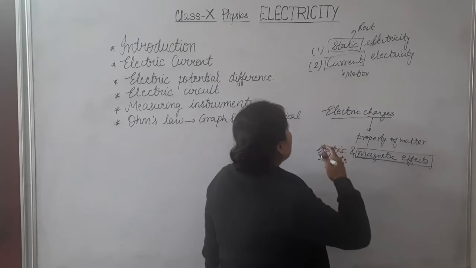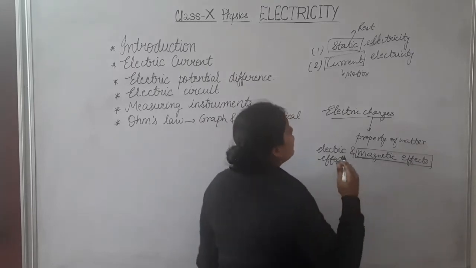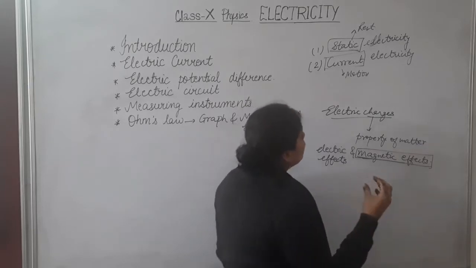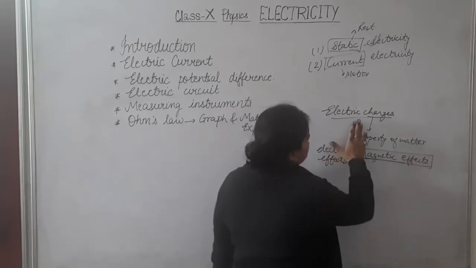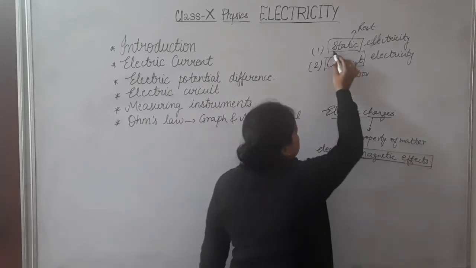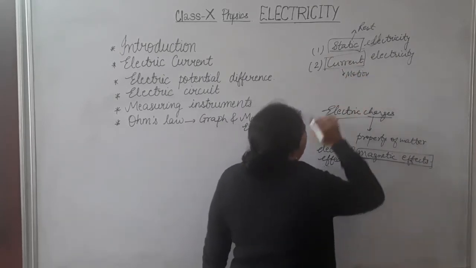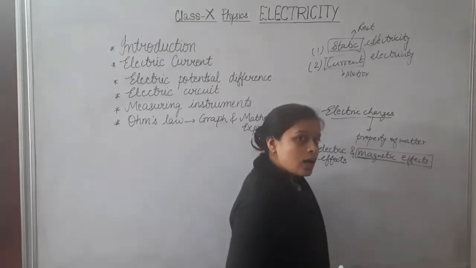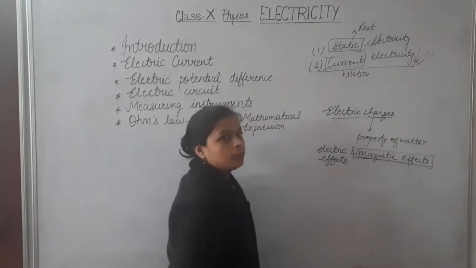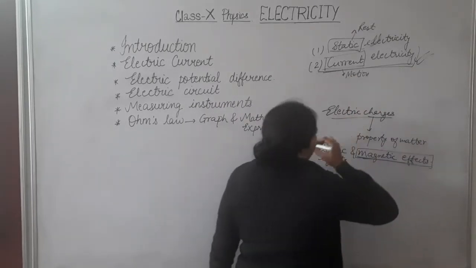So, when the charges are in rest position, that portion of electricity in which we study electric charges at rest, we say that type of electricity is static electricity, and when the charges are in motion we say it is current electricity. In this chapter, we just have to study current electricity in detail. So the question arises, what is current electricity?